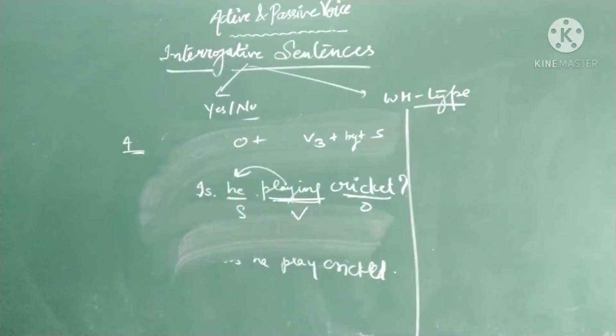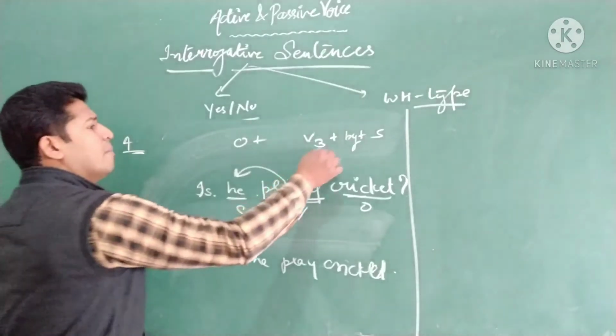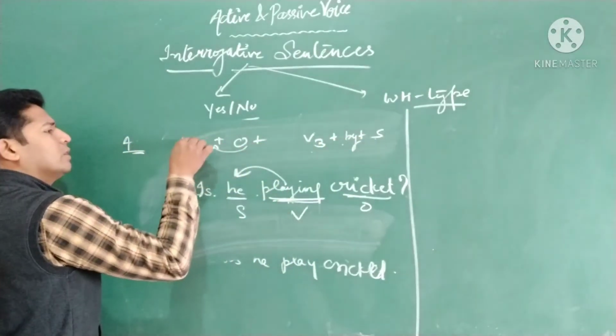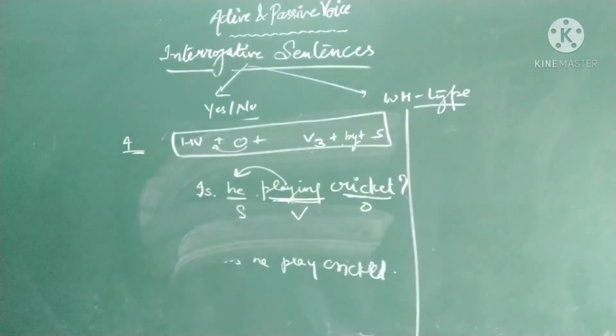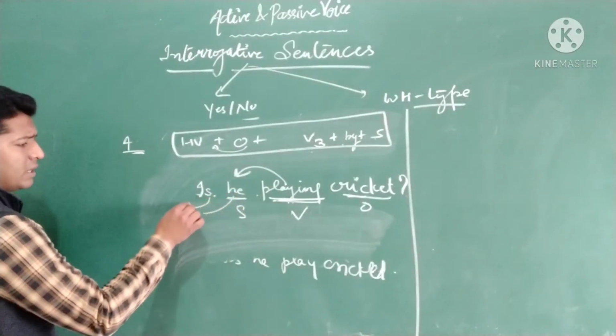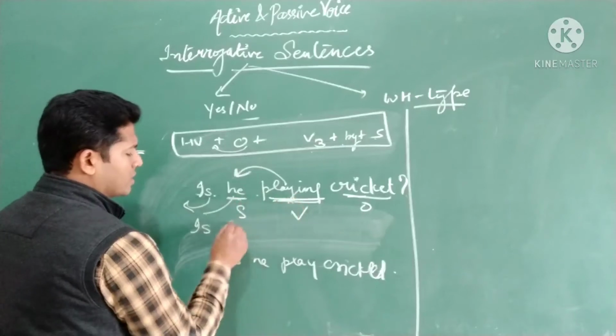So what we have studied? Right? Is he playing cricket? Verb third form, by plus subject. And the helping verb just comes before the object here. The structure will become helping verb plus object plus third form plus by the subject. So the sentence will become: bring it just before, it will become is, then comes the object, object means cricket.